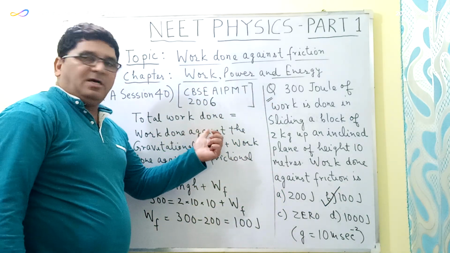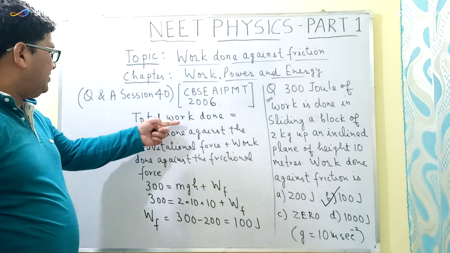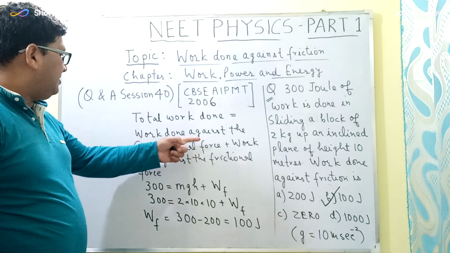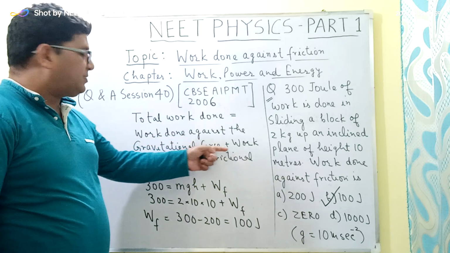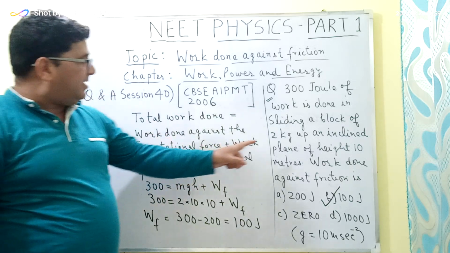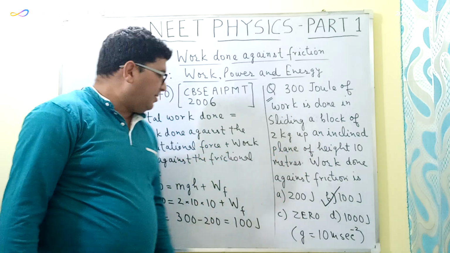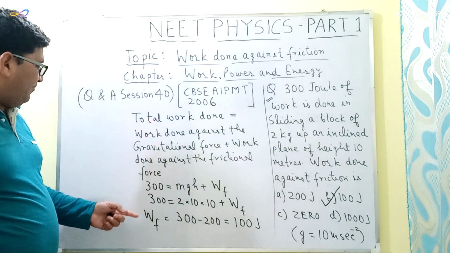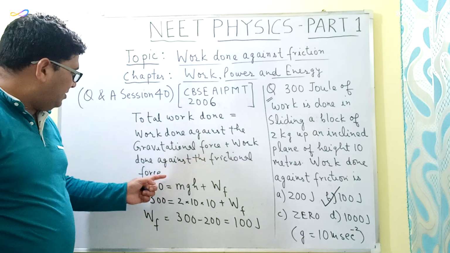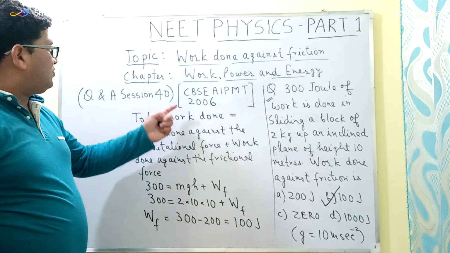So in this question we are supposed to use the formula of the total work done, which will be equal to the work done against the gravitational force plus the work done against the frictional force. So this is the total work done in sliding a block up an inclined plane of certain height. So by using this formula, we were able to find the work done against the frictional force, which is equal to 100 joule.